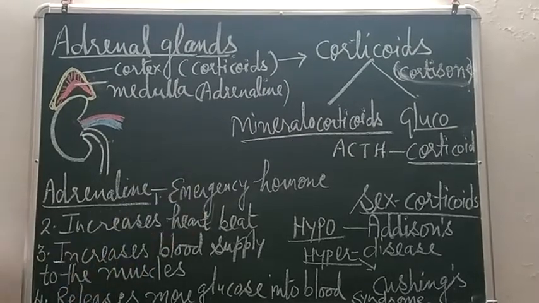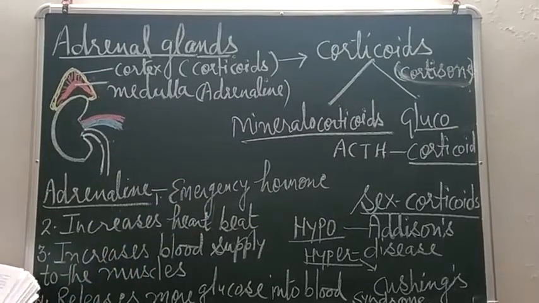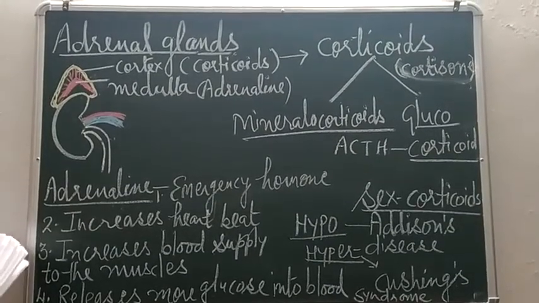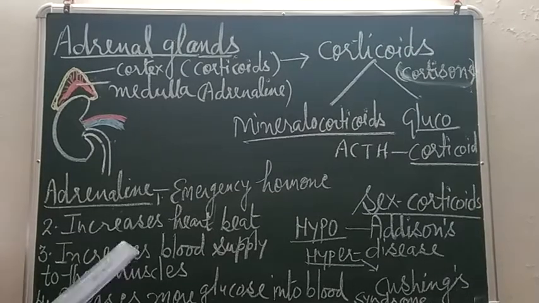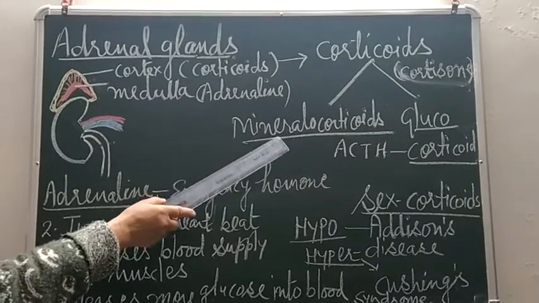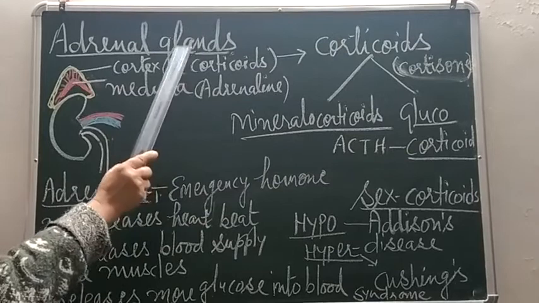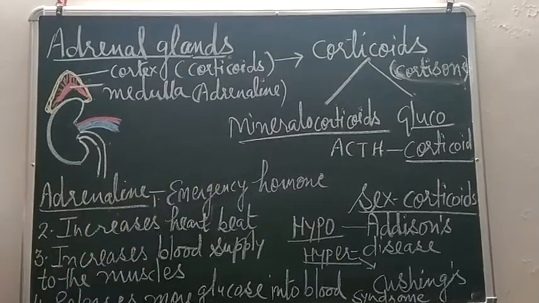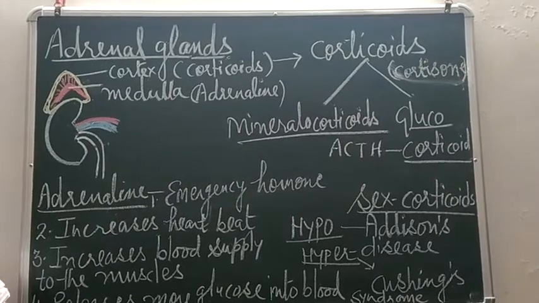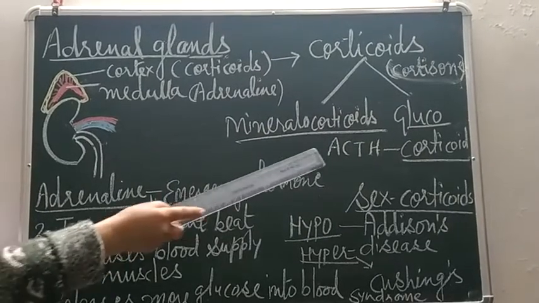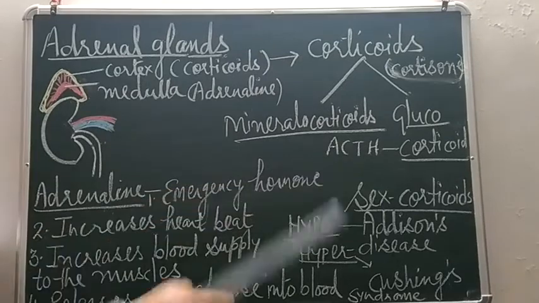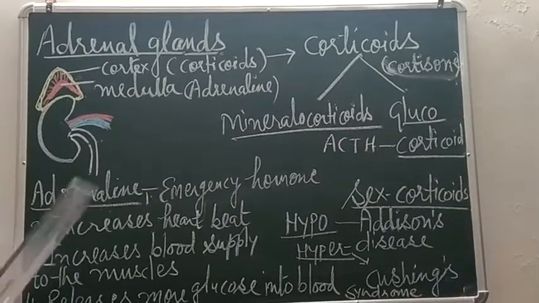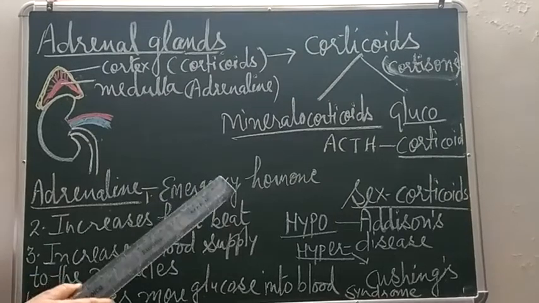Mineralocorticoid means it will regulate the metabolism of minerals, especially sodium and potassium. So mineralocorticoids are secreted by the cortex part of the adrenal gland and regulate the metabolism of sodium and potassium. And glucocorticoids will regulate the metabolism of carbohydrates, fats and proteins.